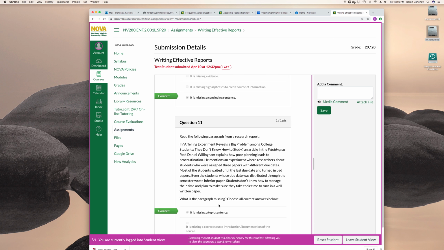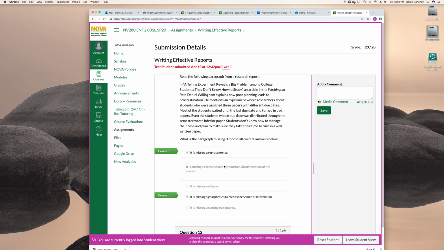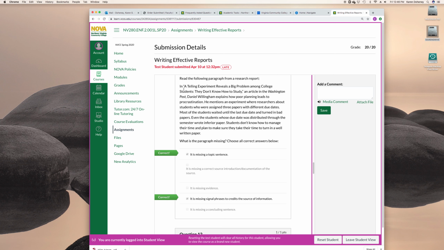Okay, question 11, similar idea. Remember, we're looking for a topic sentence. Do we have a topic sentence here? No, because what I have here is the introduction of this article. It's a correct introduction. Then I have "he mentions," that's obviously talking about Willingham, but then look at this. I have "most of the students, even the students." These ideas are clearly coming from Willingham's ideas, because we're looking at this experiment here, right? But look at these two sentences. They are not properly signal phrased and not giving credit back to Willingham for his ideas.